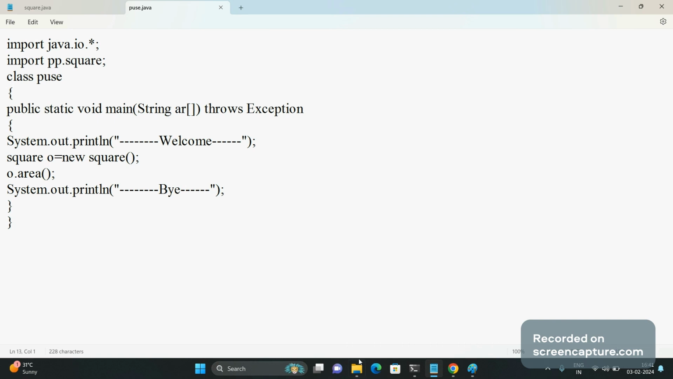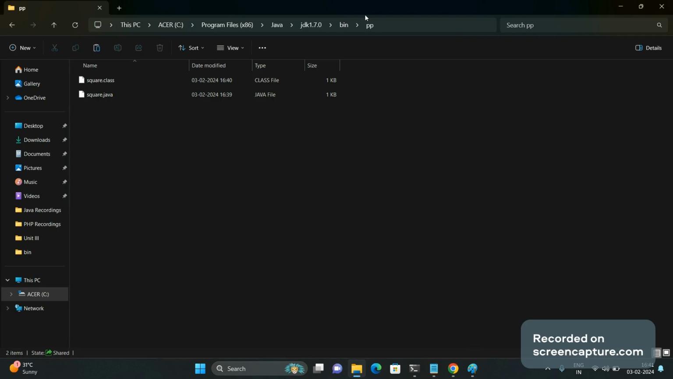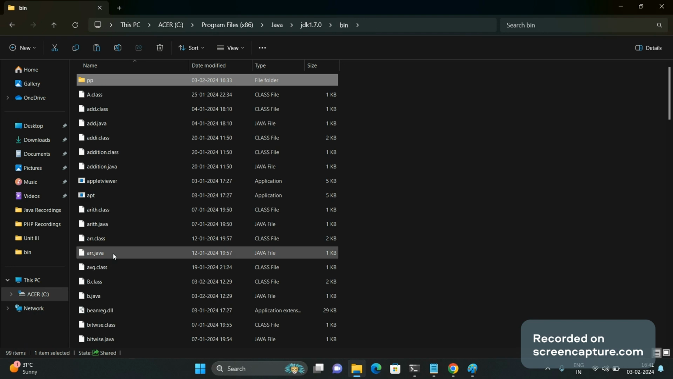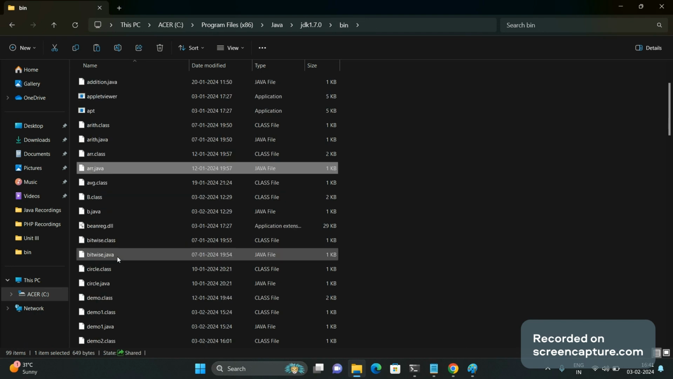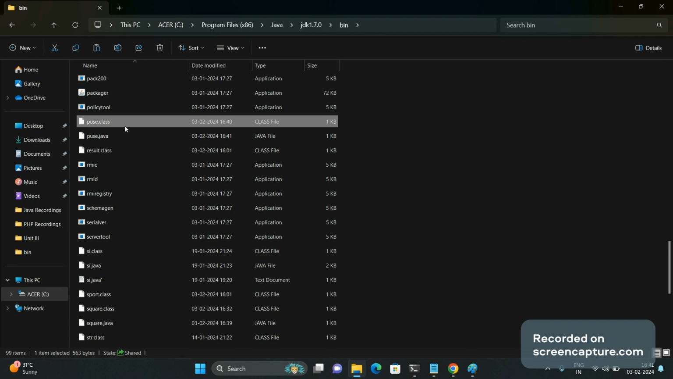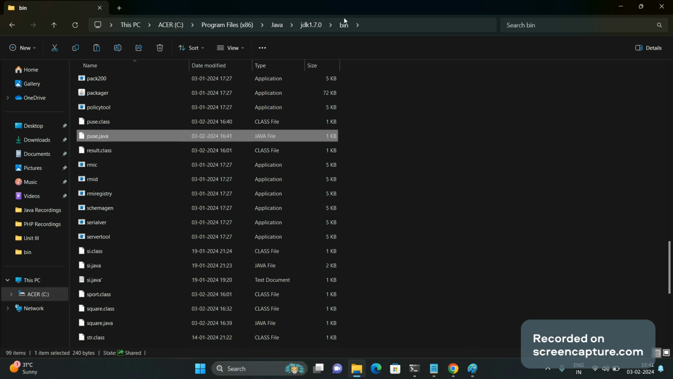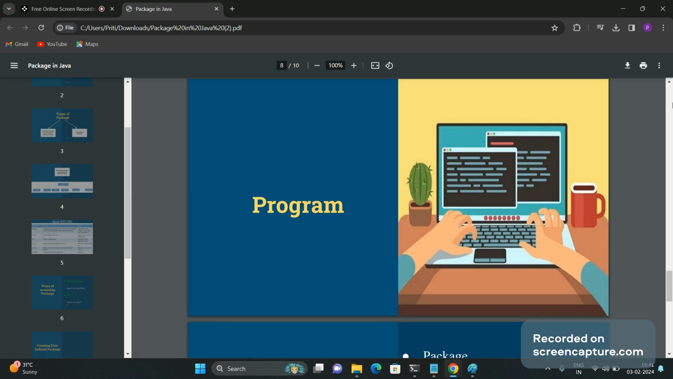It means we have created a pp folder in which we have the square functionality in the square.java file, which we have accessed under another Java code, the puse java file, which is available at a different location in the bin folder. So we are using properties of one class from one location in another location. This is the use of creating a package in Java.